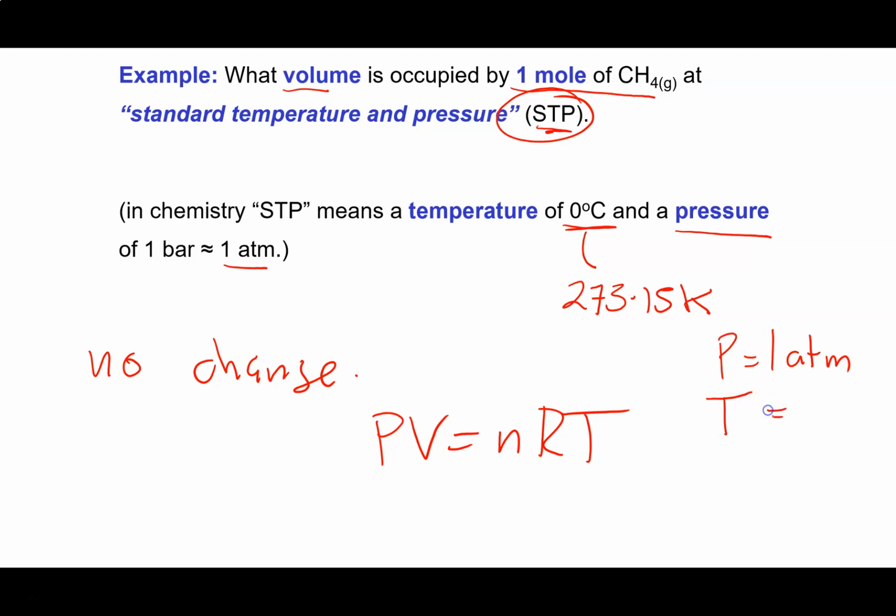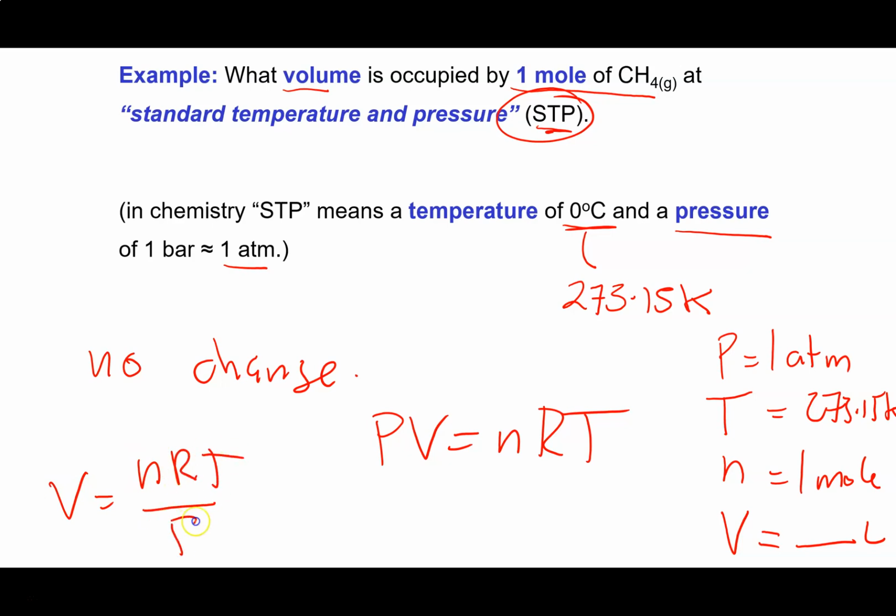We have the temperature is 273.15 Kelvin. We have the number of moles, n, is 1 mole, and what we're trying to solve for is the volume. So this is simply going to become that the volume is equal to nRT on P,